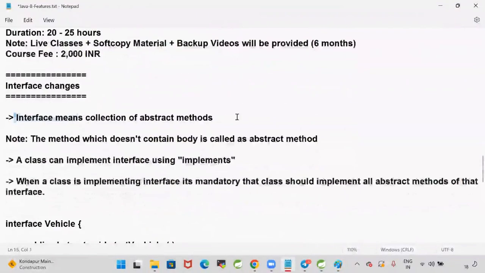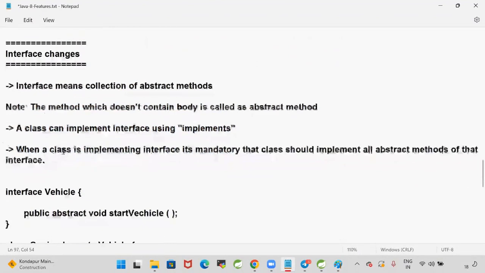Interface means a collection of abstract methods. The method which does not contain any body is called an abstract method. A class can implement an interface using the implements keyword. When a class is implementing an interface, it's mandatory that the class should implement all the abstract methods of that interface. Otherwise, the class cannot be compiled.